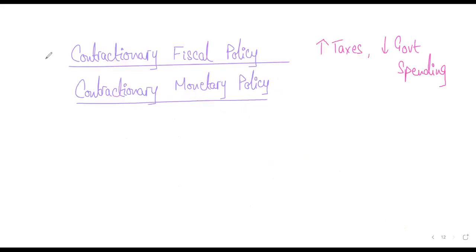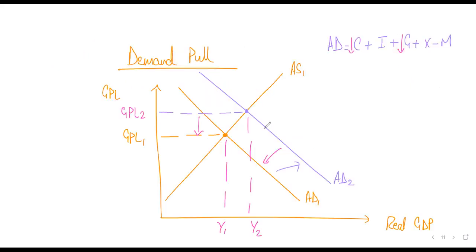Another policy that I would ideally want to talk about in this question, instead of contractionary fiscal policy, you can also talk about contractionary monetary policy. What happens in contractionary monetary policy? You increase the interest rates. When you increase the interest rates, that would obviously increase the cost of borrowing, right? It will be now more expensive to borrow from a bank, and therefore your consumption would fall, and your investment would decrease because businesses will find it more expensive to borrow and all that stuff. When this happens, your aggregate demand would fall, and again, the same effect would happen.